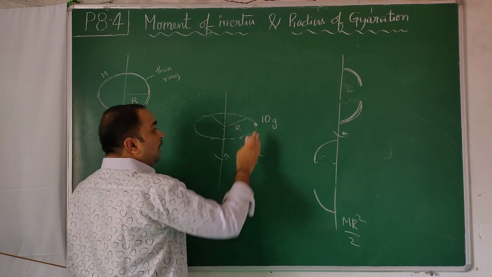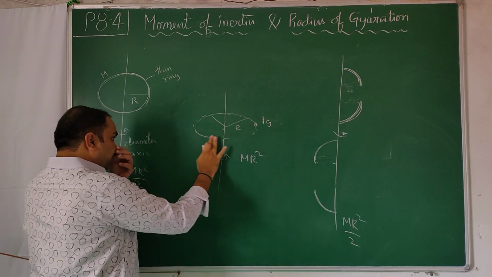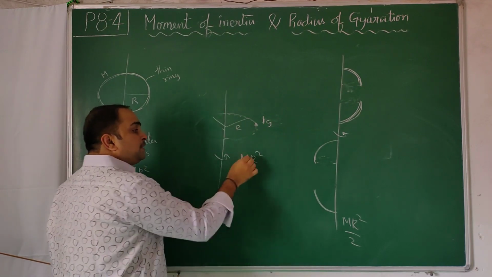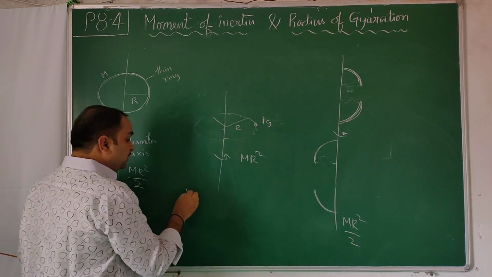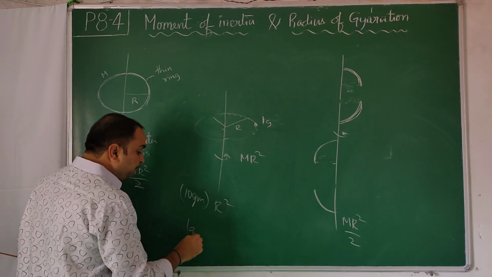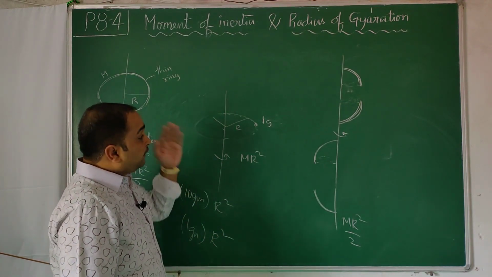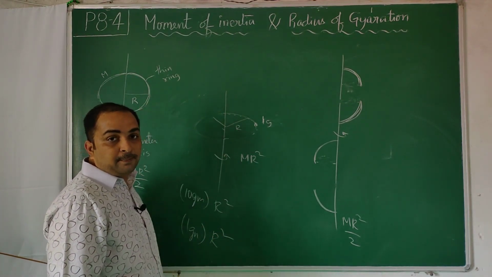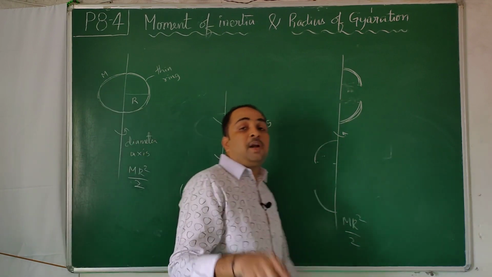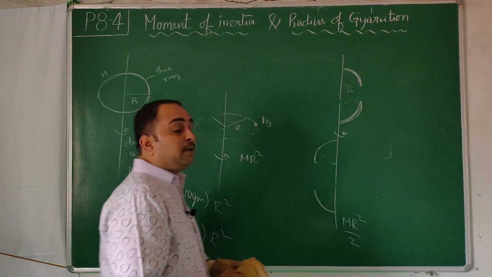Now out of 10 grams I take only 1 gram. That means the remaining portion of the ring I remove. Now the formula is m r square only. Previously it was 10 grams into r square. Now it is 1 gram into r square. We are interested in the distribution of mass, and m represents the mass of that particular object.